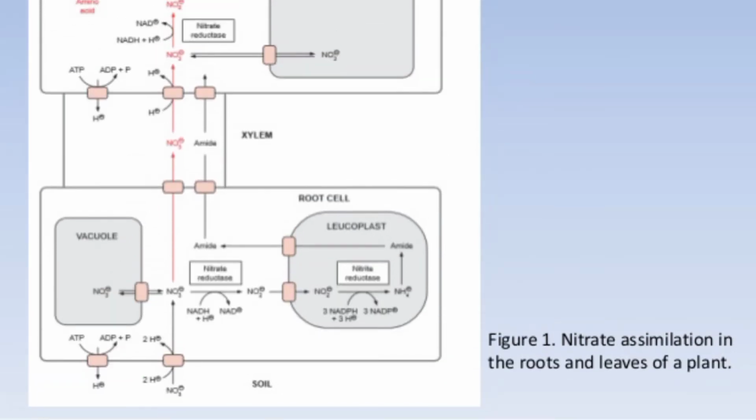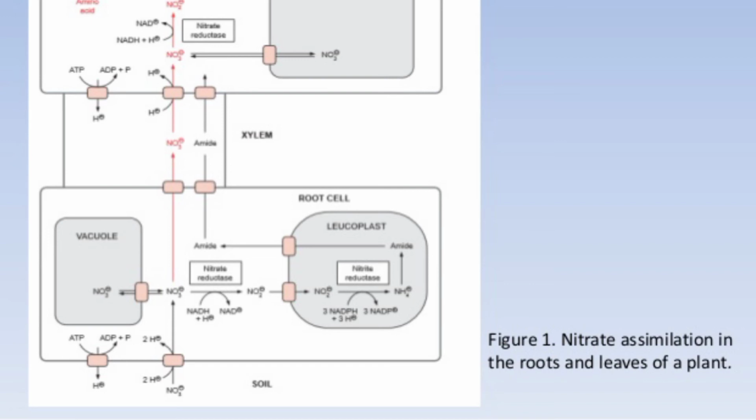In the root, which is already rooted in the soil, some plastids and vacuoles are present in the root cells. The nitrate is converted into nitrite and nitrite is converted into ammonia.